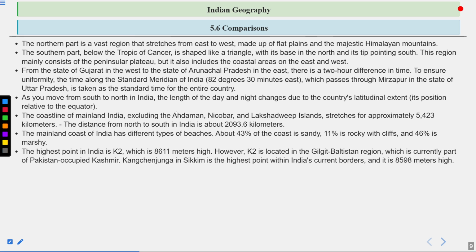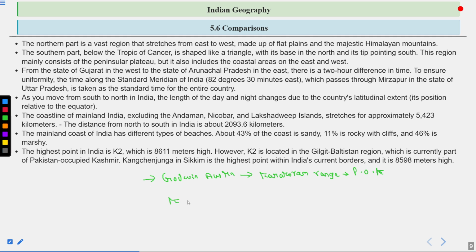The highest point in India is K2, which is 8,611 meters high. Now there is one thing, and what is that thing? Actually, the original highest point in India is Godwin Austen. That lies in the Karakoram range of Himalayas and lies in Pak-occupied Kashmir, which is part of India but actually occupied by Pakistan.